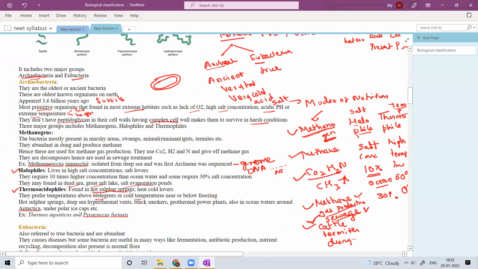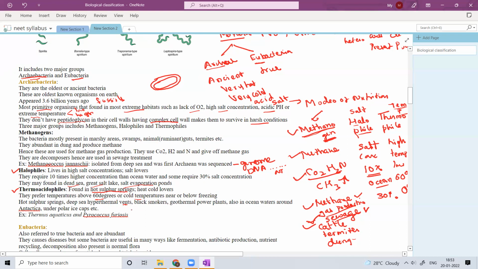Hot sulfur springs. So these are some of the habitats where we can find the thermoacidophiles, like hot sulfur springs, deep sea, hydrothermal vents. So in deep sea we can find hydrothermal vents. These are the places where the temperatures are very very high. Even under sea water you can find very high temperature vents.